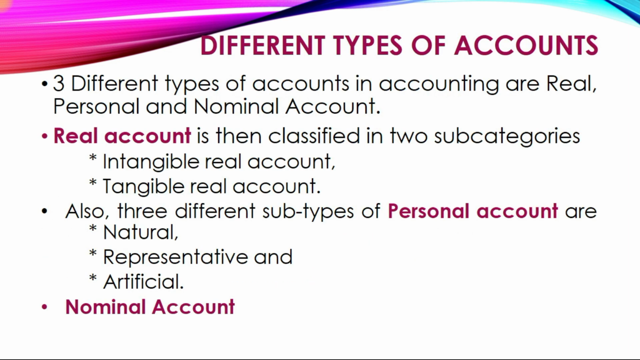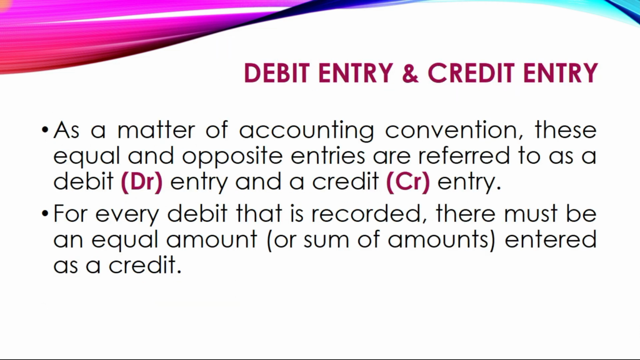There are 3 different types of accounts. Let us see one by one. One is real, personal and nominal. Real account is then classified into 2 subcategories: intangible real account, tangible real account. Personal account is further classified into 3: natural, representative and artificial. The third account is nominal account.